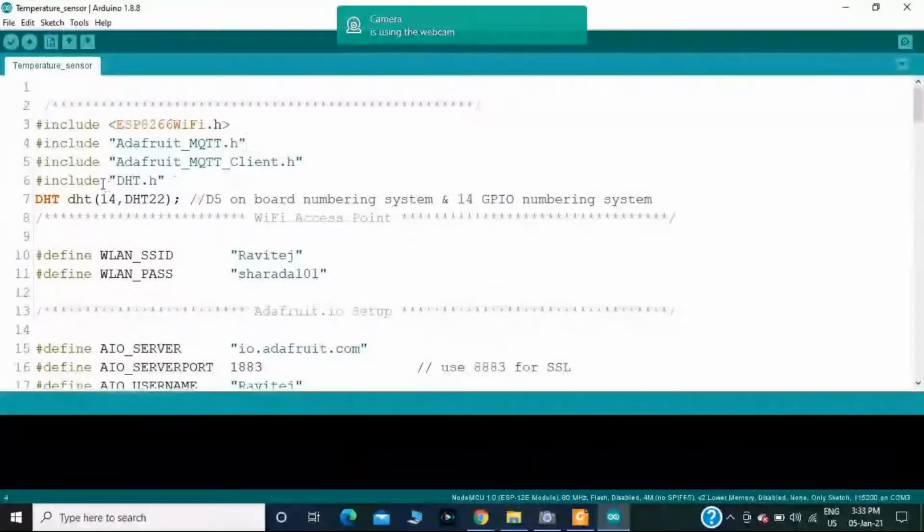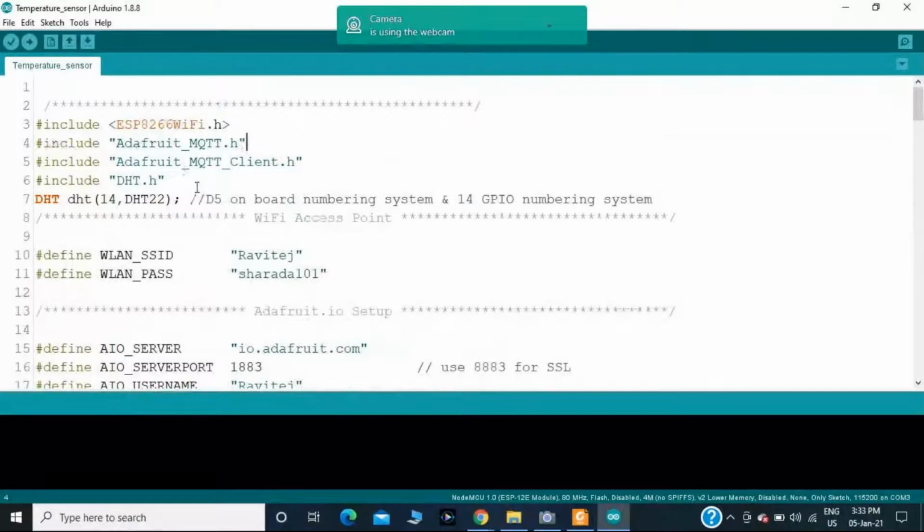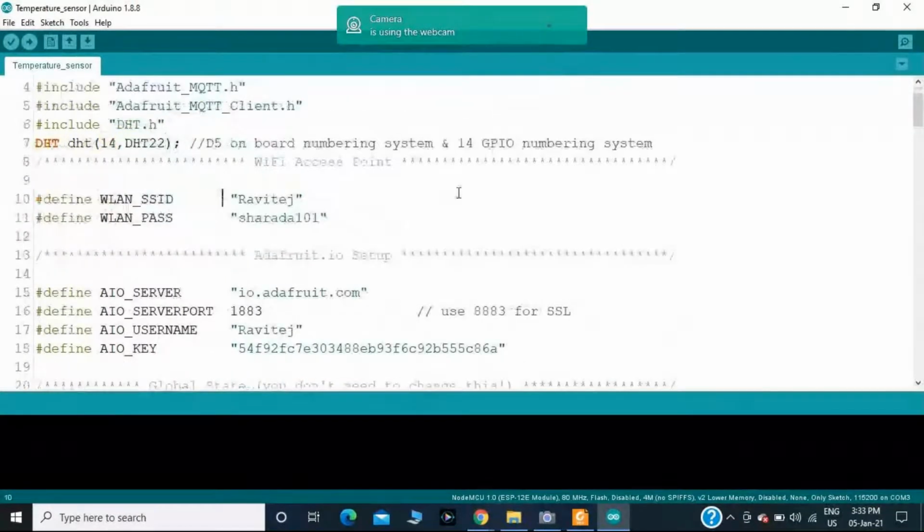First, I should initialize it by providing #include DHT.h, and I am fetching the sensor temperature and humidity parameters using the DHT sensor at pin D5. For pin 5, you will have GPIO 14 and the type DHT22.